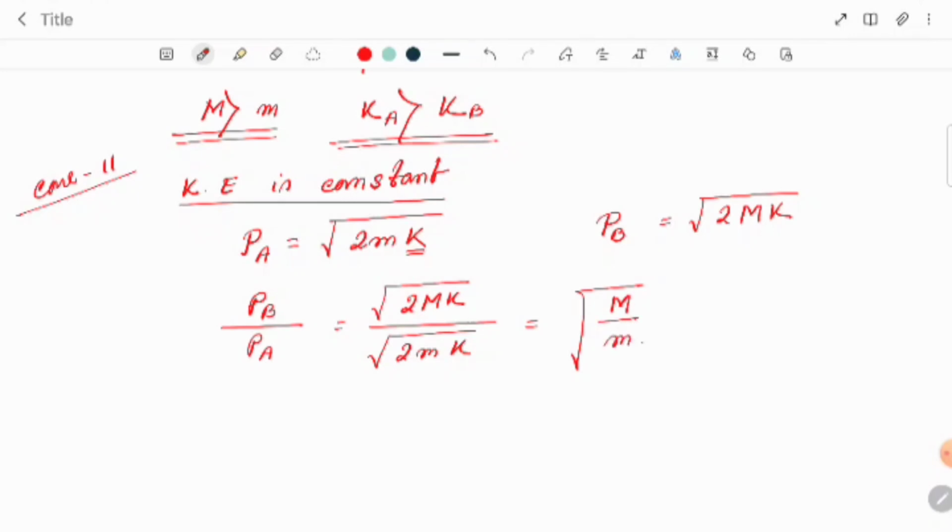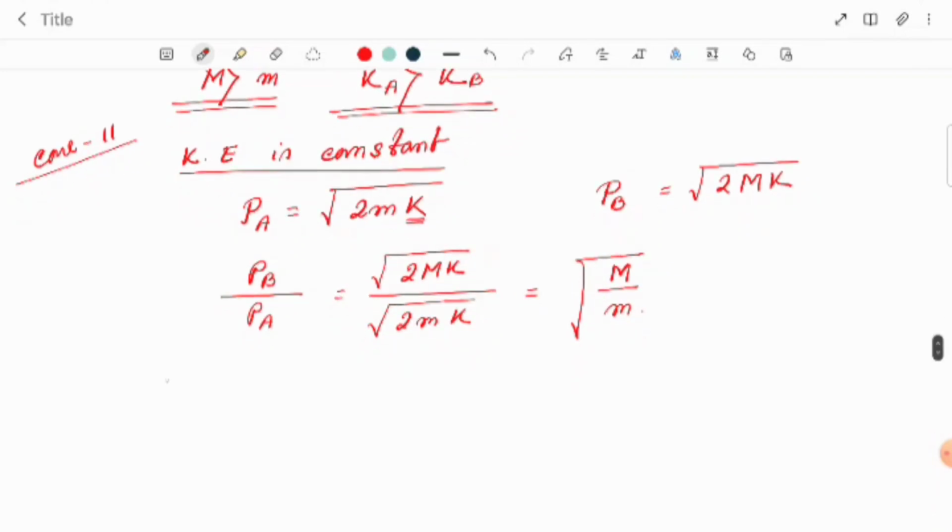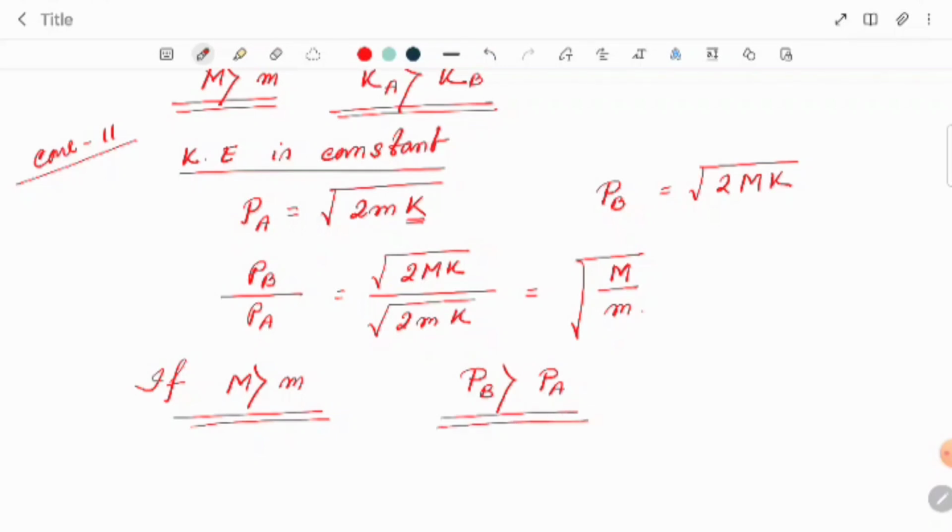Since capital M is the heavy body, capital M is greater than small m. So we can easily say the momentum of the heavy body is greater than the momentum of a light body.